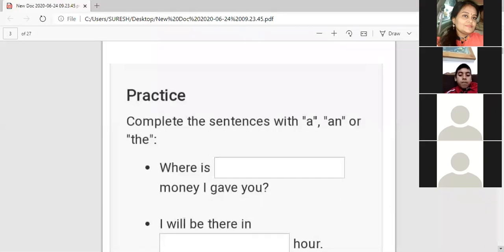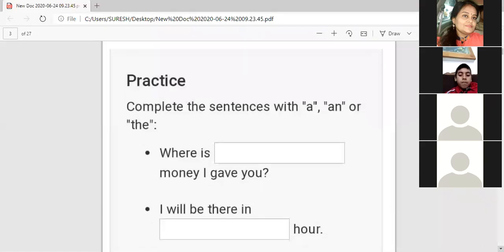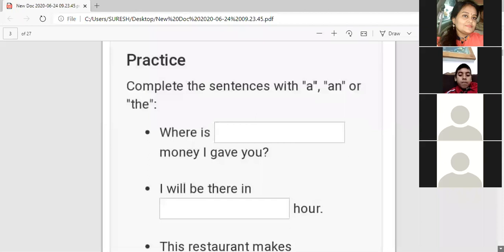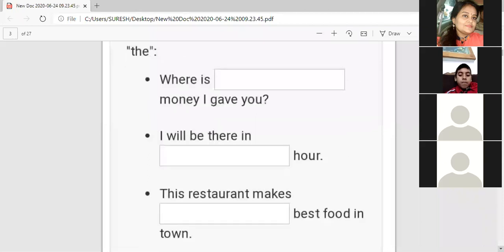Next is "I will be there in an hour." I will give you all these worksheets. Try to do them. Will you practice at home? I will send them to you.